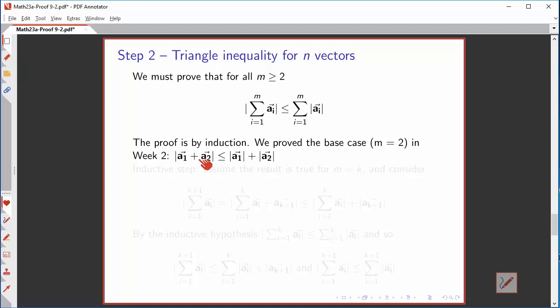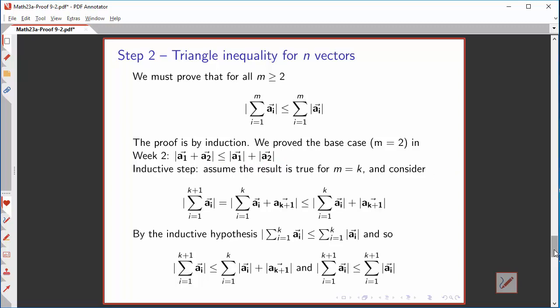We go back to week 2, I think, where we proved the triangle inequality from the Cauchy-Schwarz inequality, that the length of the sum a1 plus a2 is less than or equal to the sum of the lengths. Now let's do the inductive step. We'll assume that this is true when the upper limit m has some value k, and we want to prove that it's also true when the upper limit of summation is k plus 1.